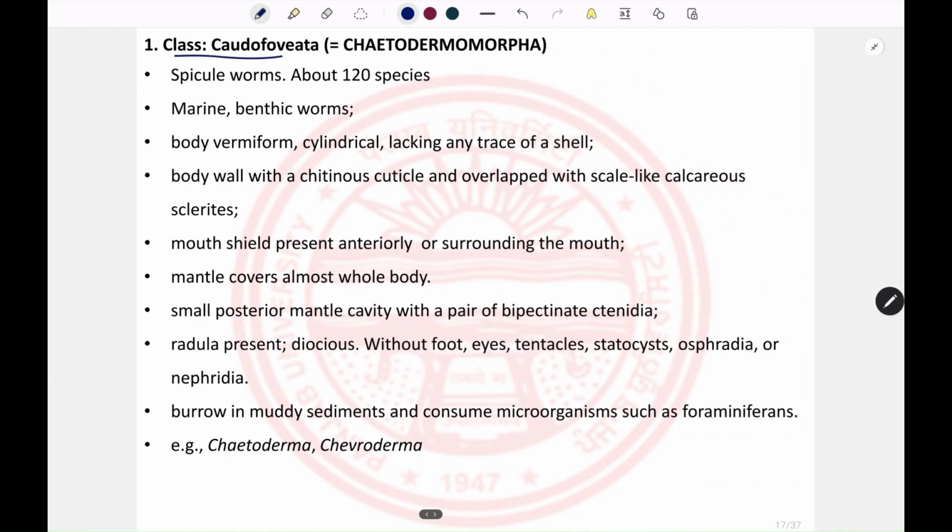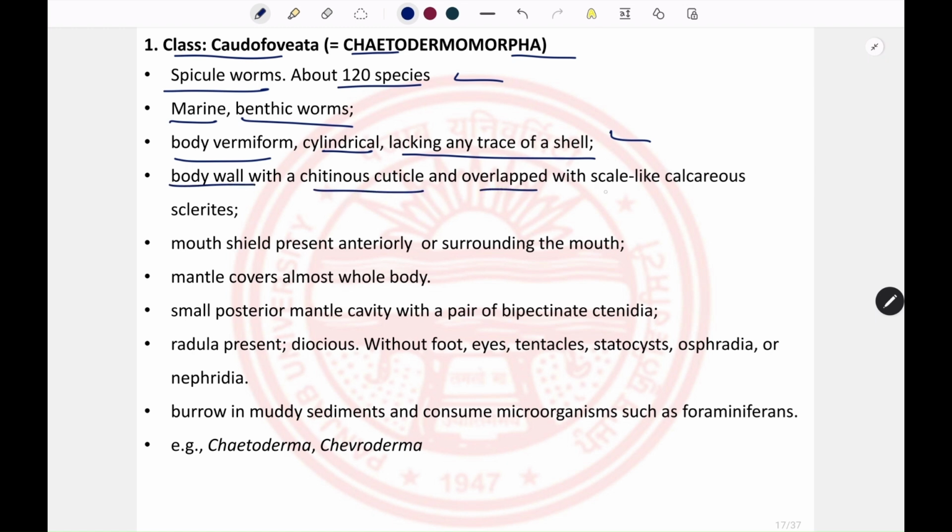class first, that is the Caudofoveata, also known as the Chaetodermomorpha. They are also known as gutter worms, and about 120 species of them are present. They are marine, benthic worms. The body is worm-like and cylindrical, and they lack any trace of a shell, so no shell is present on their body. The body wall has a chitinous cuticle overlaid with scale-like calcareous sclerites, also called spicules.